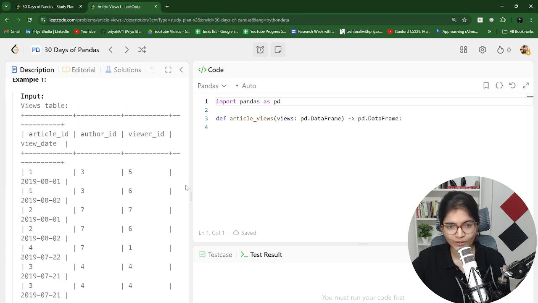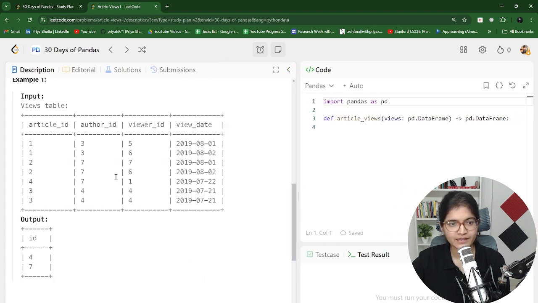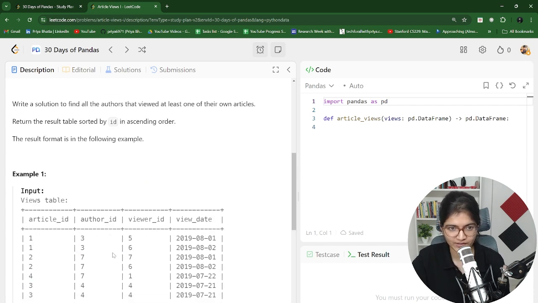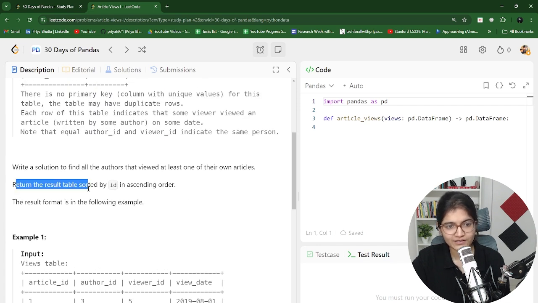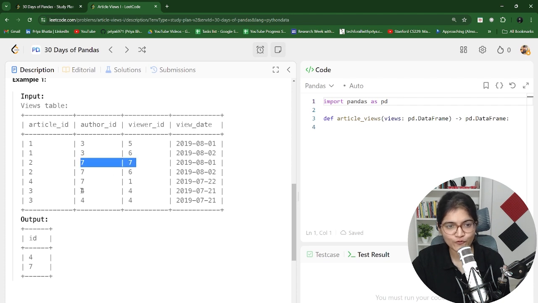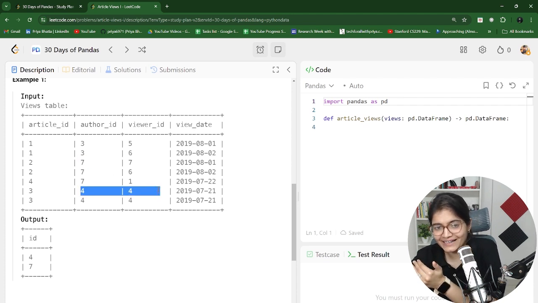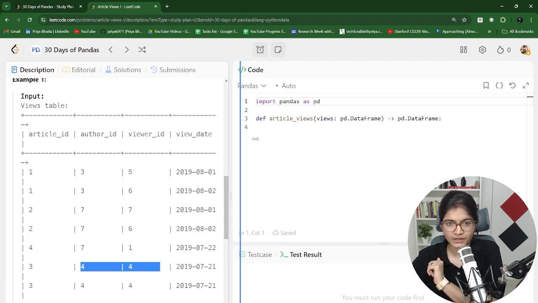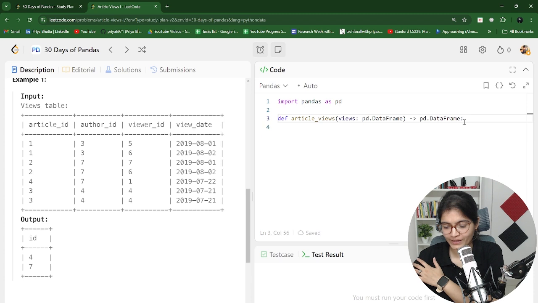Okay? It means that what they're expecting from us at the end of the day is that wherever there's the same author ID and viewer ID, right? That author is reading or viewing his own article. That is what we have to figure out. So here you can see 7 is the answer and 4 is the answer. So you can see 4 and 7 is the result. That's true. What they're saying: return the result sorted by ID in ascending order. So we have to make sure that if we are saying 7 and 4 is the answer, then we should print that result in the manner that 4 comes first and then 7, in ascending order. So what is the constraint we will apply here? Think over it, just pause the video.